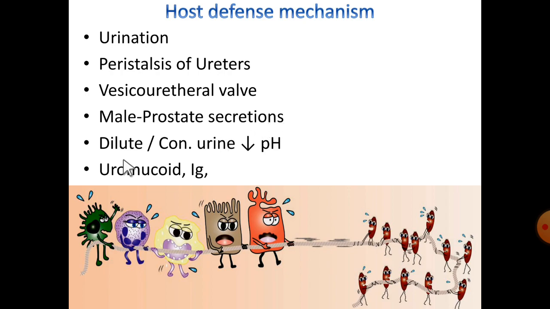and male prostate secretions also have some antibiotics against these bacteria. And dilute or concentrated urine or low pH of urine are unfavorable for the bacterial growth. Uromucoid layer also contains immunoglobulins that fight against the pathogens.